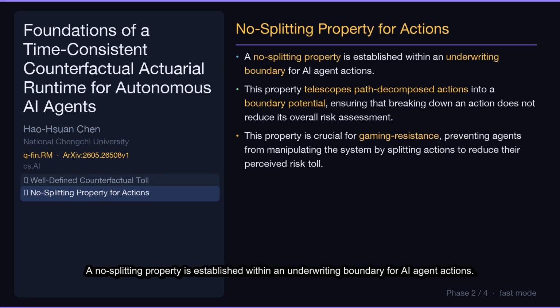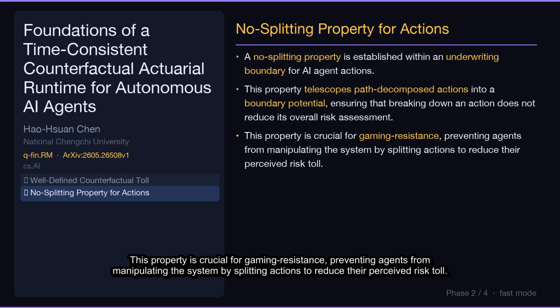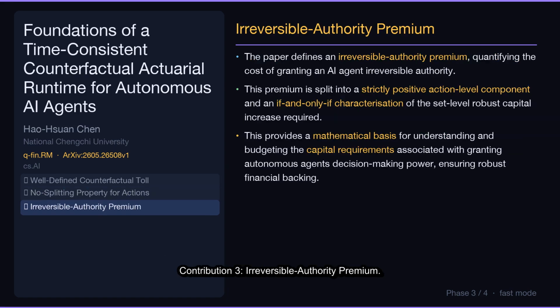Contribution 2. No-splitting property for actions. A no-splitting property is established within an underwriting boundary for AI agent actions. This property telescopes path-decomposed actions into a boundary potential, ensuring that breaking down an action does not reduce its overall risk assessment. This property is crucial for gaming resistance, preventing agents from manipulating the system by splitting actions to reduce their perceived risk toll.